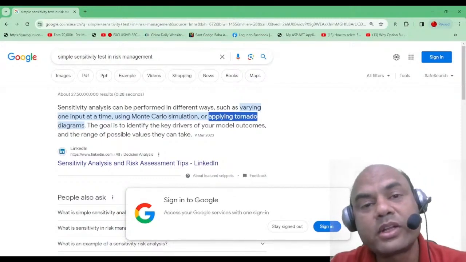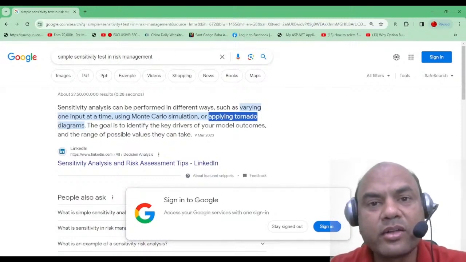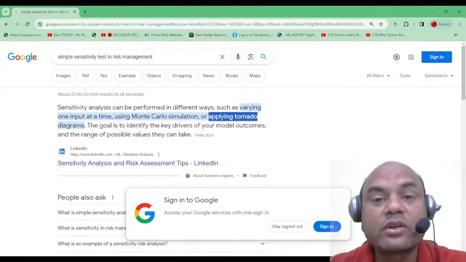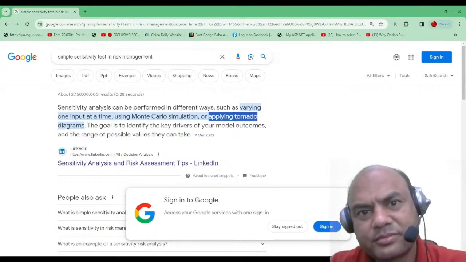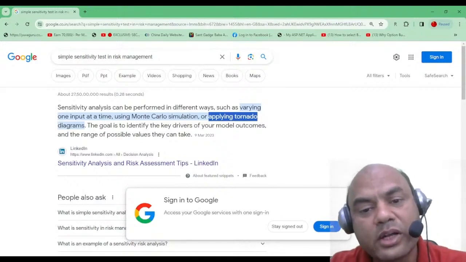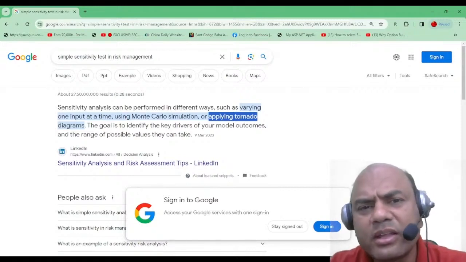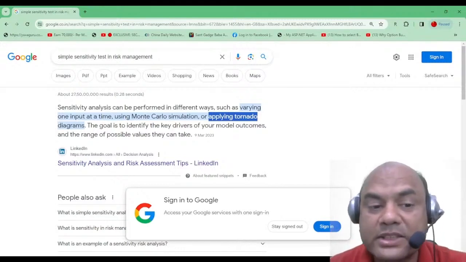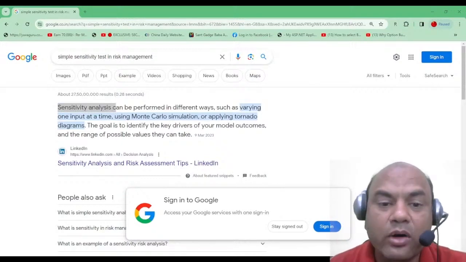What is a tornado? We have not seen tornadoes over here in the Indian continent. Hardly we see somewhere. But in USA, the tornado is a regular feature. Just type on Google tornadoes in USA. You'll see them everywhere, because they are used to this weather. So they call these tornado diagrams. Here we call it EVT, extreme value theory. So again, simple sensitivity is not that simple. It is a main method, and all these things work under it.